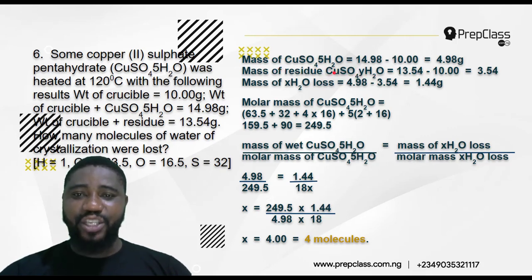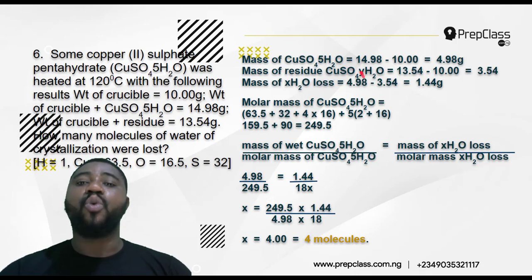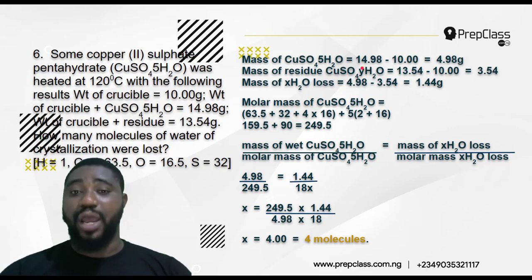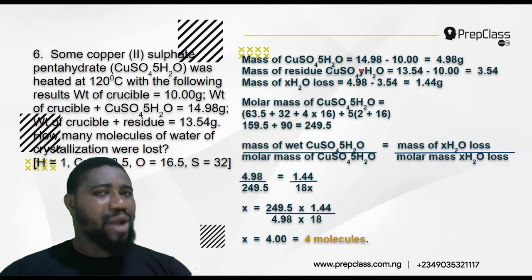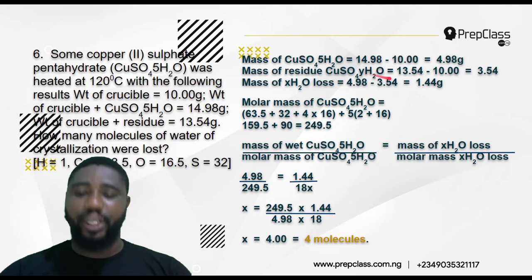Now, look at what I said. I said CuSO4.YH2O. YH2O simply means that after heating, some molecules of water have been lost, and it's no longer 5 again. But I don't know how many were lost, so I use Y. Maybe 3 were lost; if 3 were lost, this will be 2H2O. If 4 were lost, this will be CuSO4.1H2O remaining. But I don't know how many were lost, so I place YH2O.